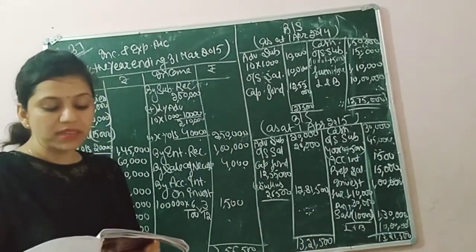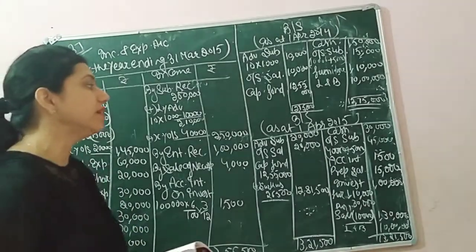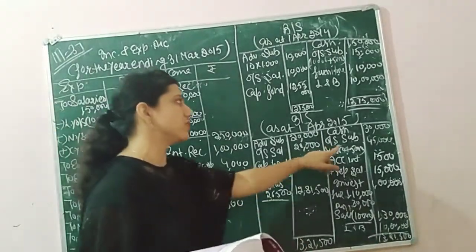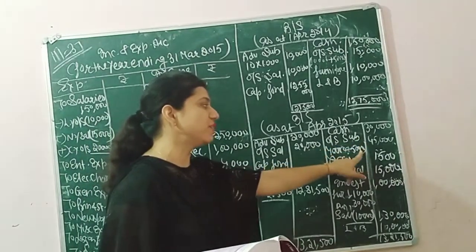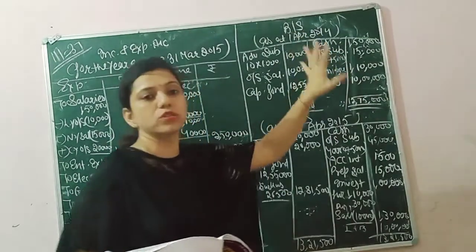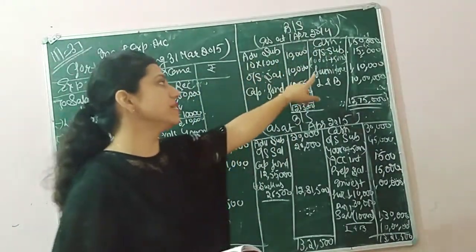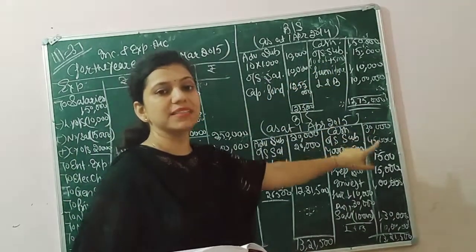Now 5,000 are still in arrear. As I told you, subscription still in arrear will pass in the closing balance sheet. So subscription still in arrear of 5,000 is closing as well as opening, because the word 'still' means it is outstanding subscription for last year as well as current year.